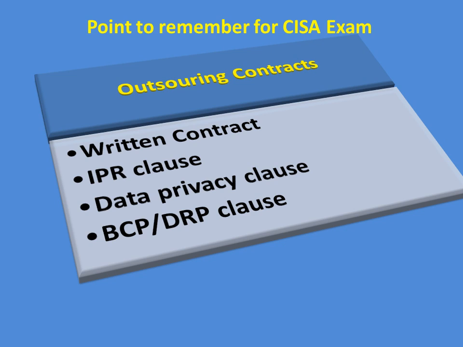Three clauses should be there in this particular outsourcing contract. So what are these clauses? IPR, data privacy, BCP and DRP. IPR stands for intellectual property right. The IPR clause will protect the organization from someone else claiming ownership of any data or processes that have been outsourced. Now, the IS auditor needs to ensure at least these clauses are there in the outsourcing contract. If not, it should be a point of concern for the IS auditor.